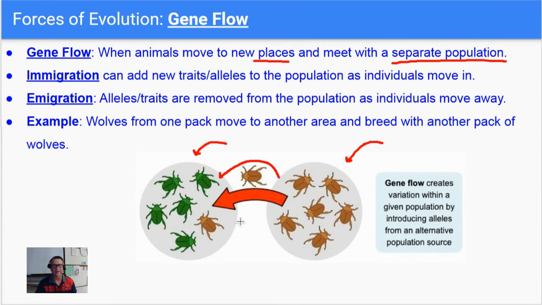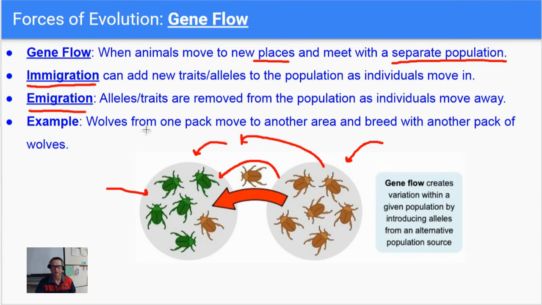So the movement of organisms from one population to a different population can change the frequency of alleles in the new population. It also can change the frequency of alleles in the original population. So when an organism moves into a population, that's called immigration. They moved in. That's adding new traits or alleles to the population. Now, when a beetle or organism moves away from a population, that's called emigration. And that's where alleles or traits can be removed as members move away from the population.